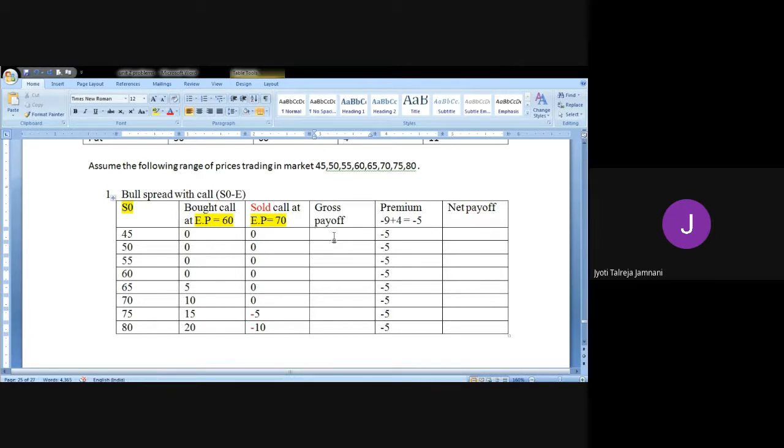Now, the gross payoff is nothing but the addition of these two columns. What option you have bought and what you have sold, we will add both. So 0 plus 0 is 0, 5 plus 0 is 5, 10 plus 0 is 10, 15 minus 5 is 10, and 20 minus 10 is 10. Now let's see the net payoff. 0 minus 5 is minus 5. Again the same, minus 5. 5 minus 5 is 0. 10 minus 5 is 5. 5 and 5. This is how the net payoff of a bull spread with call will look like.